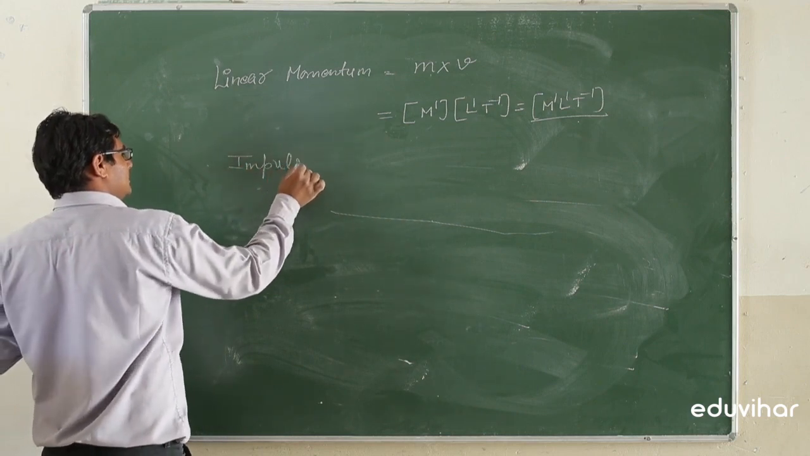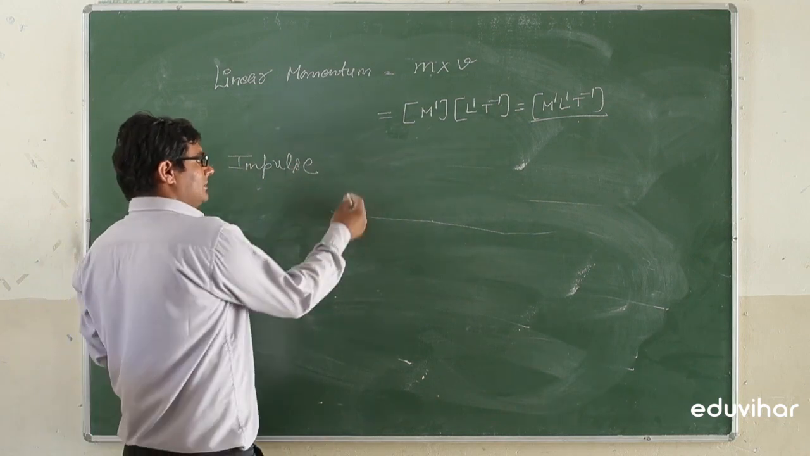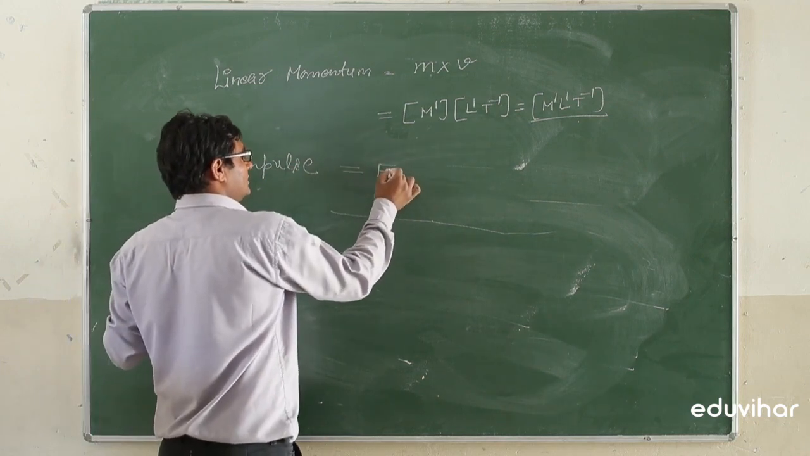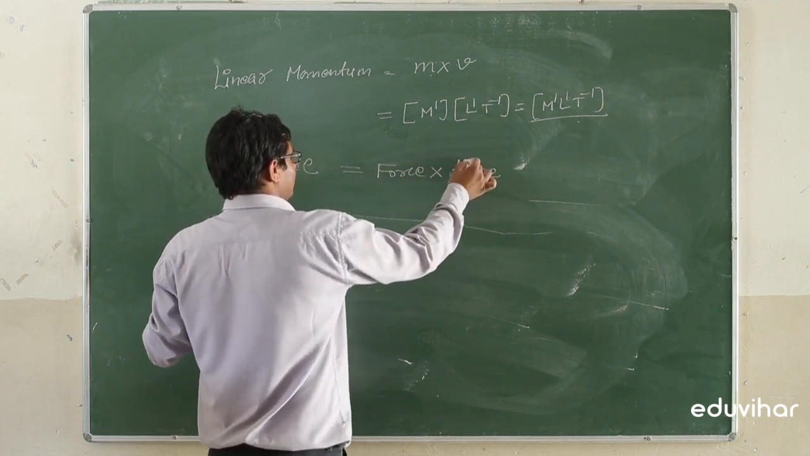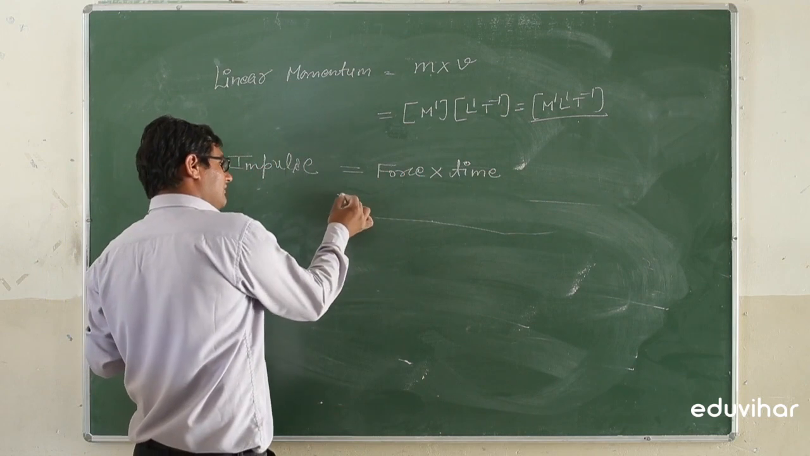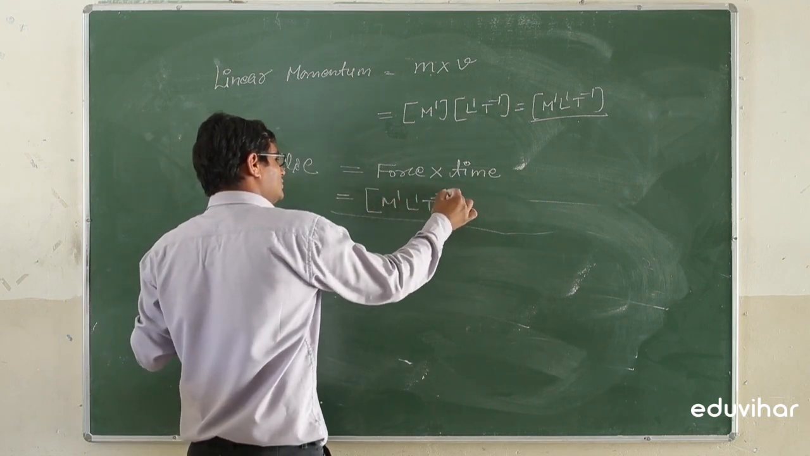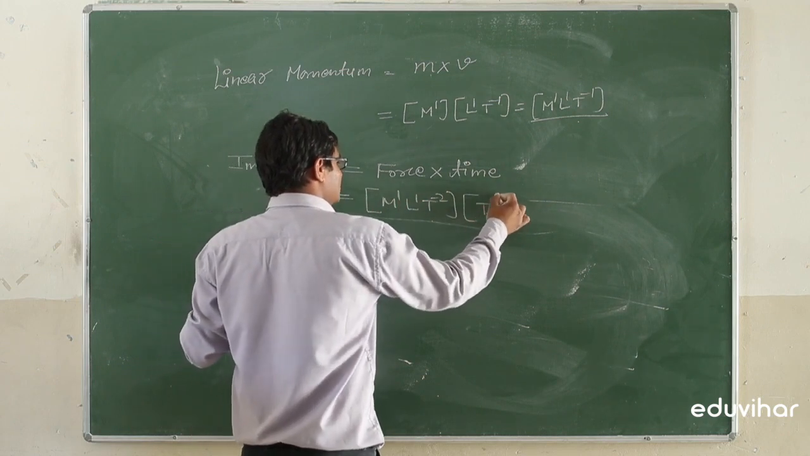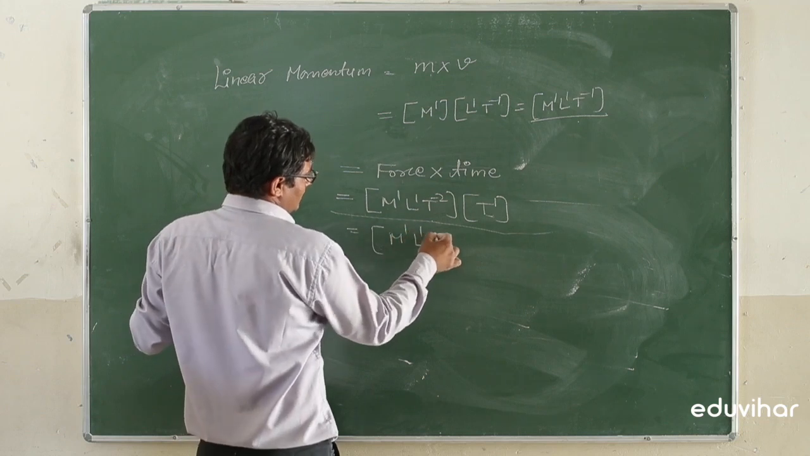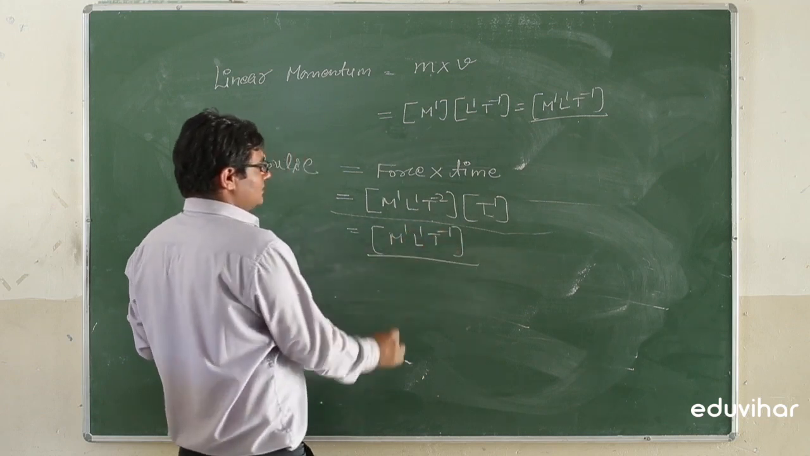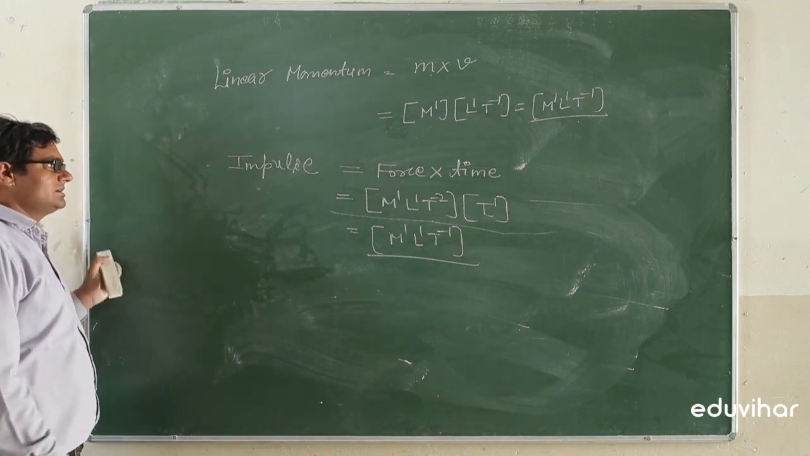Next is impulse. Impulse is the product of force into time. And the dimensional formula for force is M1 L1 T minus 2. Time is T1, so it can be calculated as M1 L1 T minus 1. So the dimensions of the linear momentum and impulse are same.